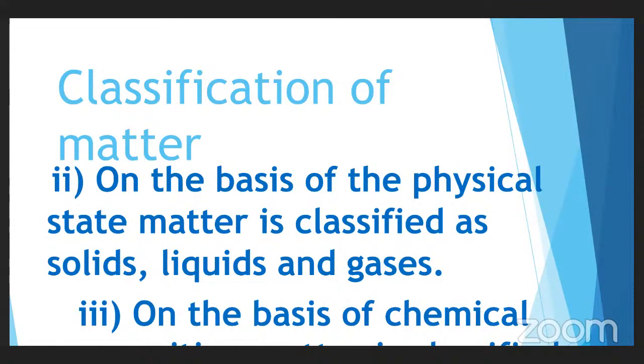Now, coming to the next classification of matter based on the physical state. Physical state means what? The appearance. For example, if you take a book, the book has a brown cover, or the book has a white cover.